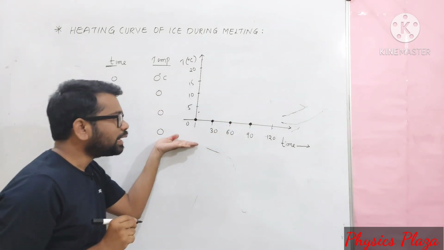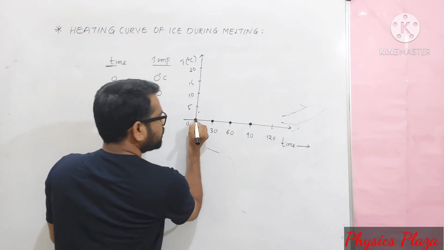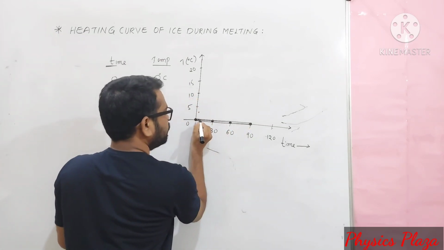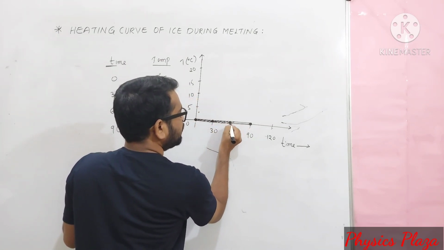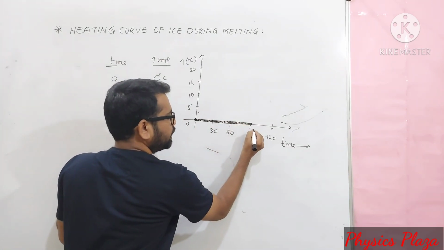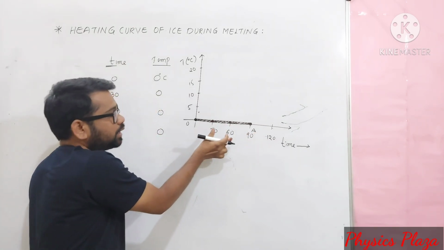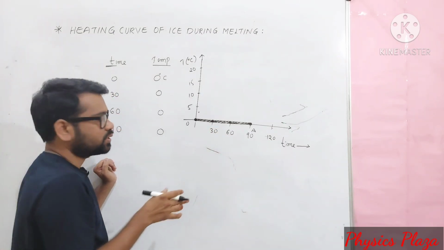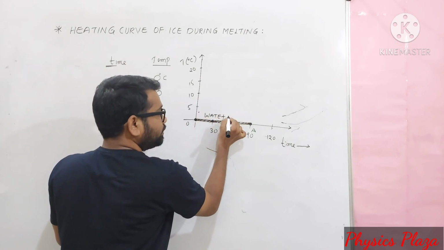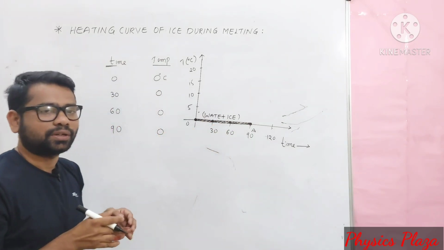Till 90 seconds, dear children, there is no change in temperature. If we connect all these dots, we get a straight line coinciding with the x-axis, that is the time axis. Let us name it OA. So this represents the OA line. The graph portion we got represents melting. During this process, we have water plus ice, so both can coexist at the same temperature, in the same state.